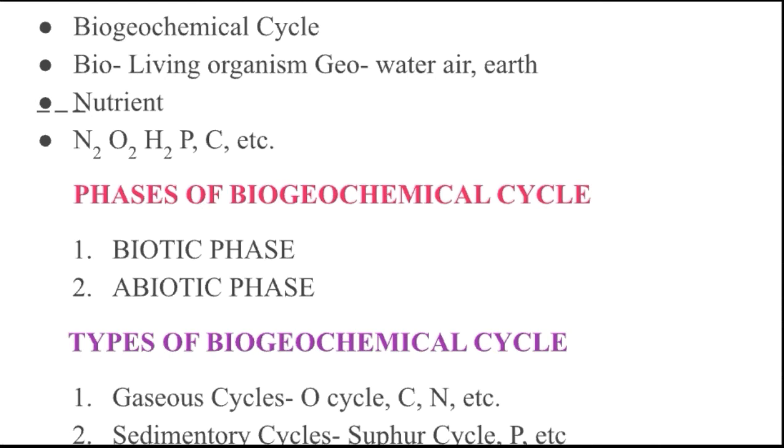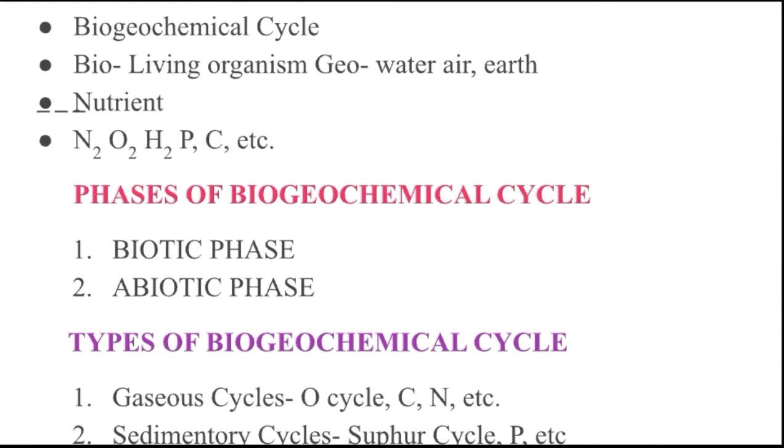The biogeochemical cycle means the cyclical path of the elements from the abiotic system to the biotic system and back. What is meant by the biogeochemical cycle? The cyclical path of the elements from the abiotic system to the biotic system and back is called biogeochemical cycles.